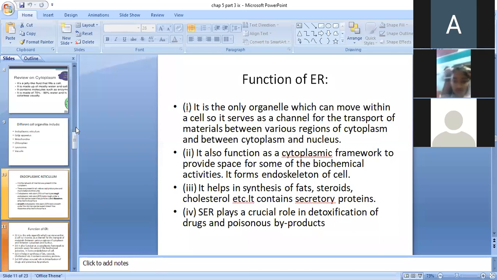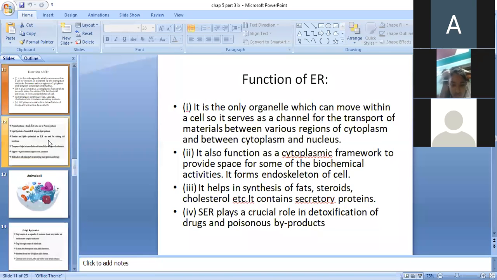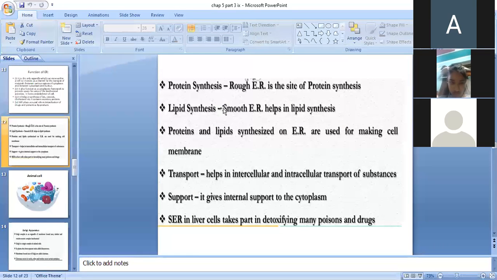So endoplasmic reticulum is basically involved in synthesis. It is involved in synthesis of proteins and lipids both. It also helps in transport, support, and detoxification. Proteins are synthesized on the rough endoplasmic reticulum. Lipids are synthesized in the smooth endoplasmic reticulum.